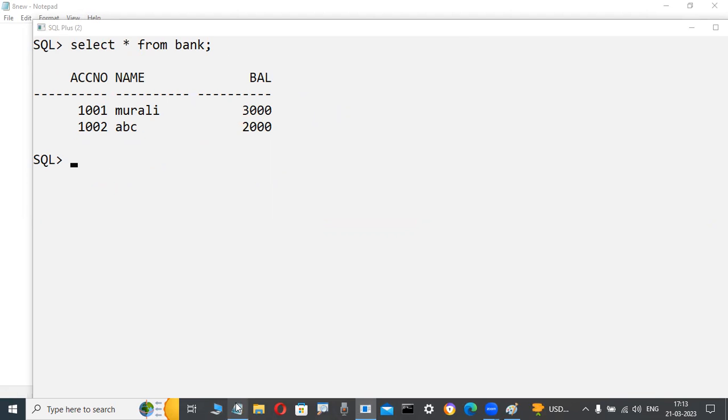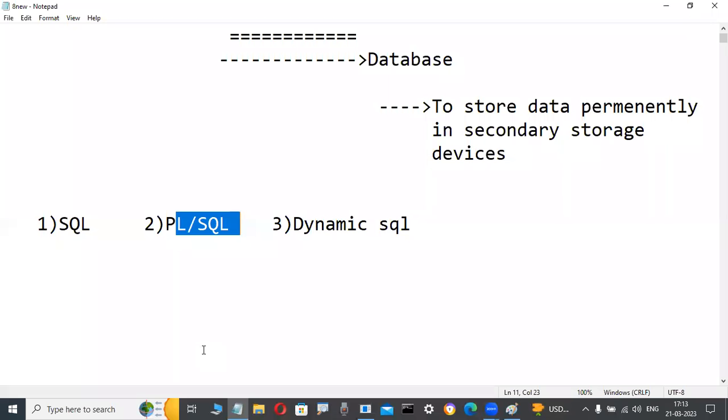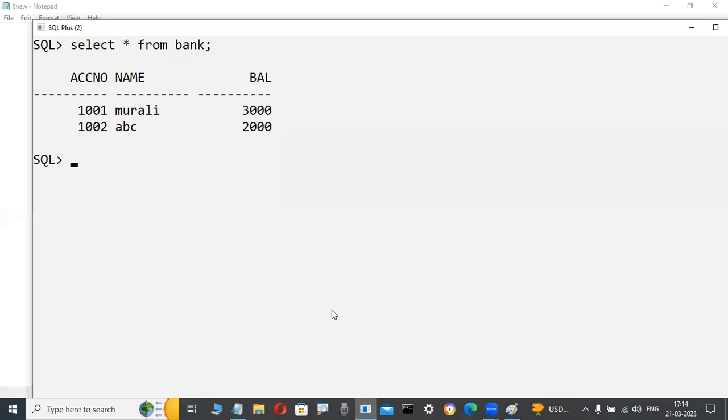For example, how they write that code, I will tell you. Don't write it, only observe. Because PL SQL means procedural language extension for SQL, just logically observe it is coding. You don't have an idea, just for my interest, I am writing at least half of the coding. Stored procedures is a concept in PL SQL. They write withdraw, deposit amount, like this procedures. Don't write it. This is a PL SQL code, just for observation purpose. This is a procedure they are writing.